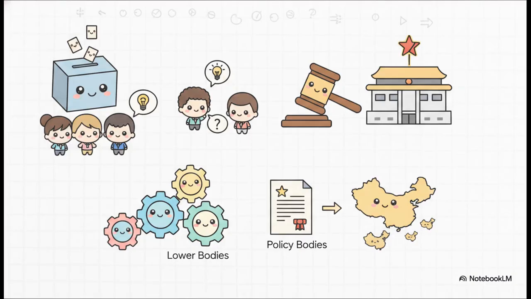Now, what's really interesting about this operational philosophy is a concept called democratic centralism. Outlined in Article 3, this is an absolutely crucial piece of political jargon to grasp. It's the principle that aims to combine democratic participation, meaning input, discussion, and elections at various levels, with centralized leadership and unified decision-making once a consensus or policy is reached. In this framework, lower bodies are strictly subordinate to higher bodies. This ensures that once a decision is finalized at the top, it's executed uniformly across the entire system.